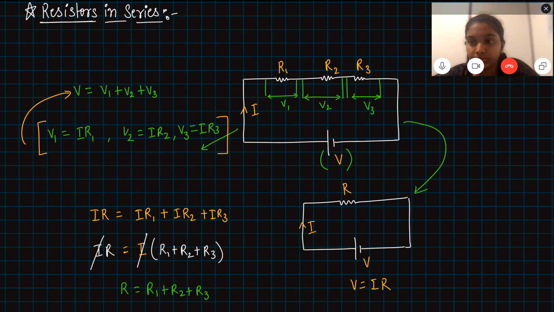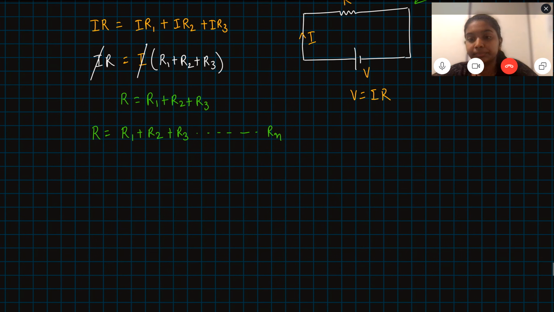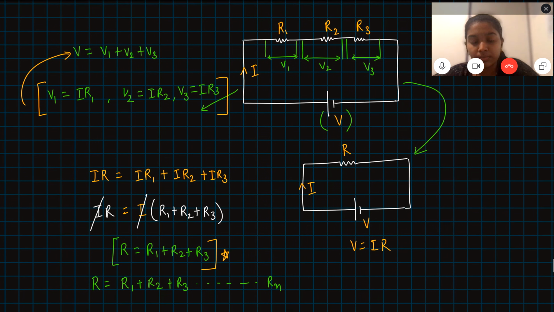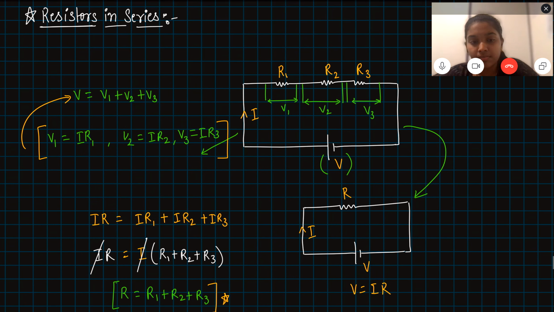If we could write it directly, there would be no need for proving it. We are proving that the sum of the resistors is equal to the equivalent resistor in a circuit where the resistors are connected in series.